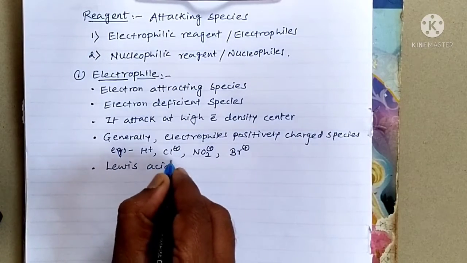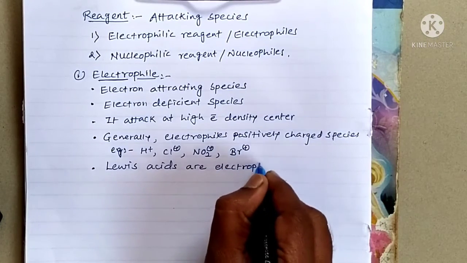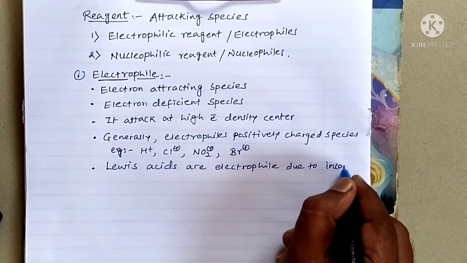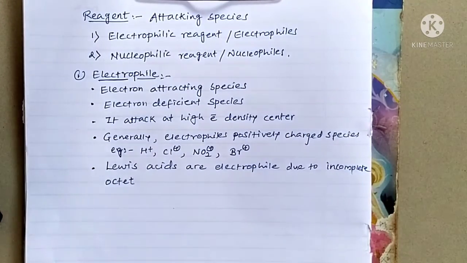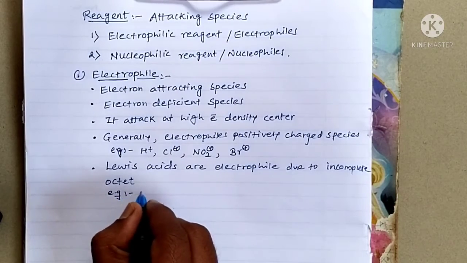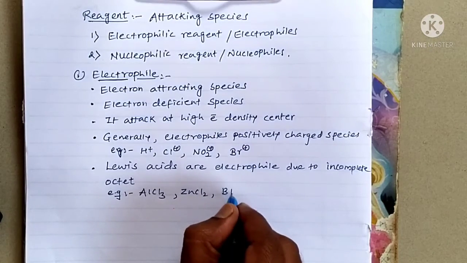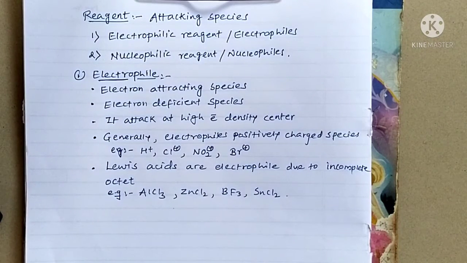Lewis acids are electrophiles due to incomplete octet. Because their octet is incomplete, they accept electrons and attack at a high electron density center. Examples of Lewis acids are AlCl3, ZnCl2, BF3, SnCl2. All these are examples of Lewis acids which accept electrons, that's why they are electrophiles.